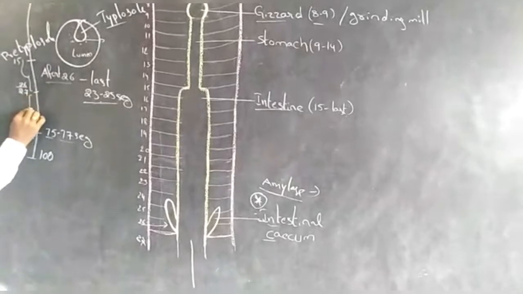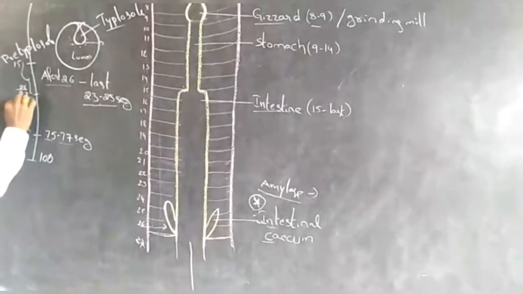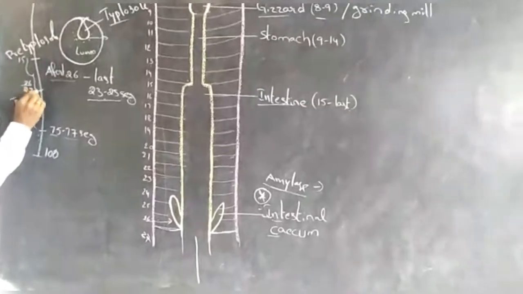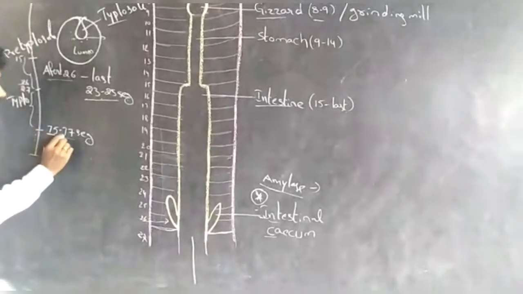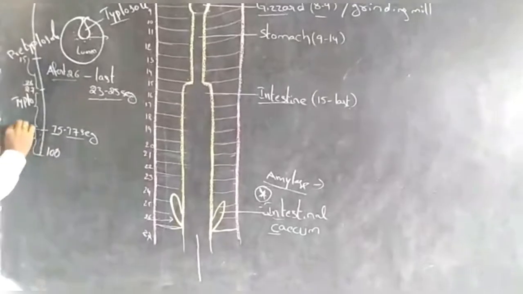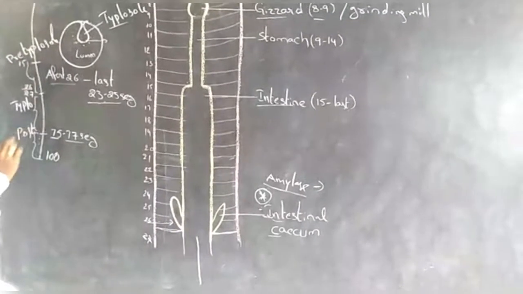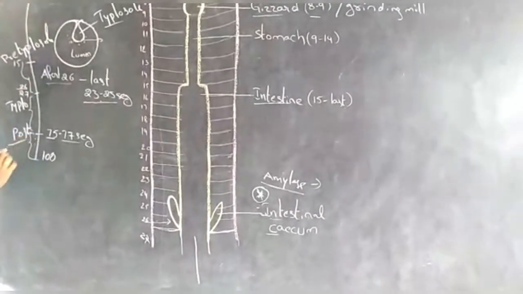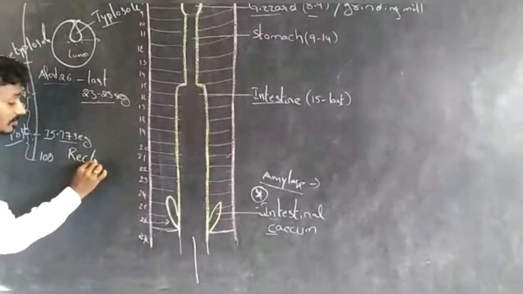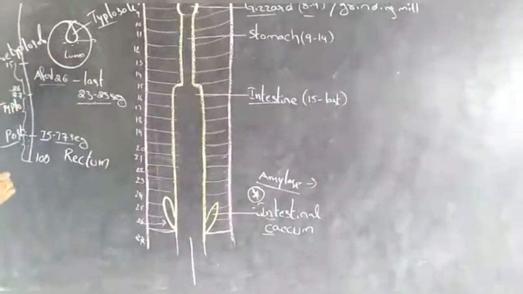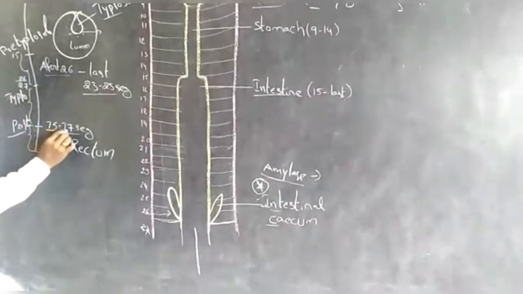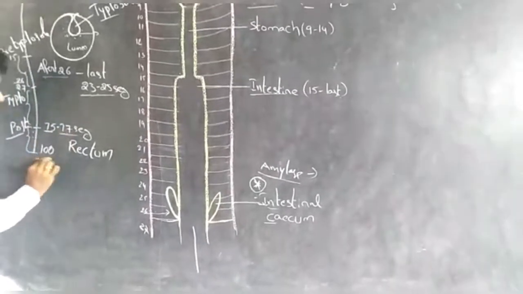Next, the typhlosole region occupies the 27th segment to the 75th or 77th segment. Next, the post-typhlosole region, also called the rectum, occupies the 75th or 77th segment to the 100th segment.